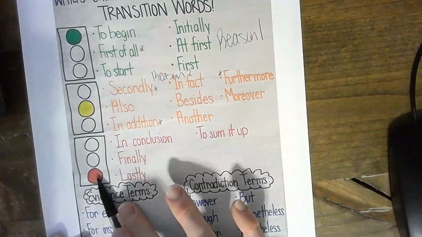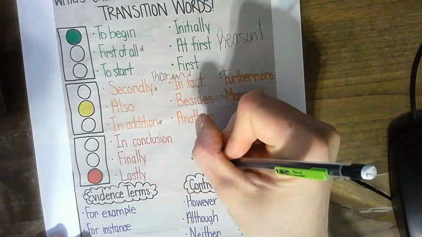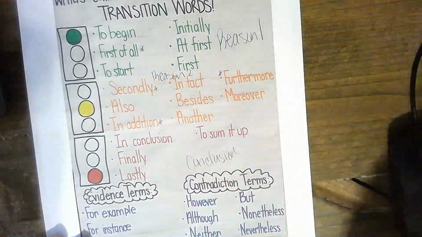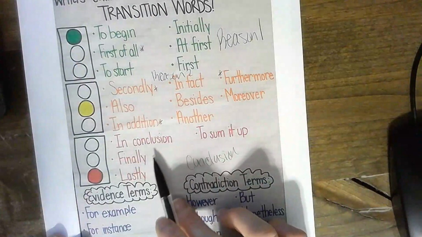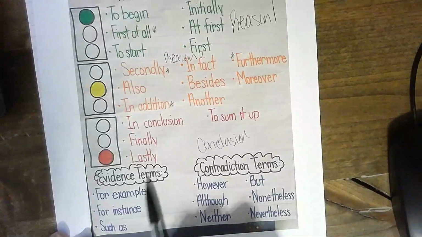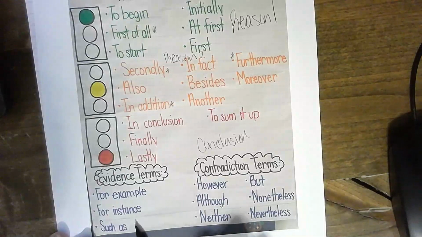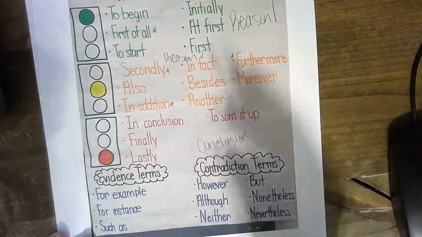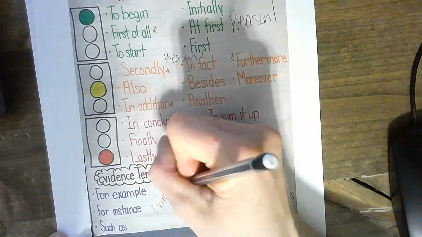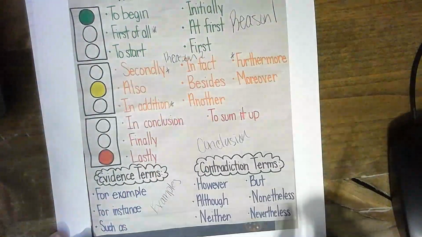And then here, that red light is going to be for your conclusion. And you can use in conclusion, finally, lastly, or to sum it up. And then here, these are sentence starters that we're going to use for our evidence, for our examples: for example, for instance, and such as.